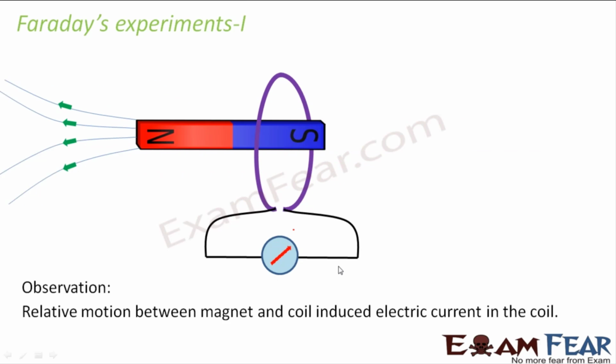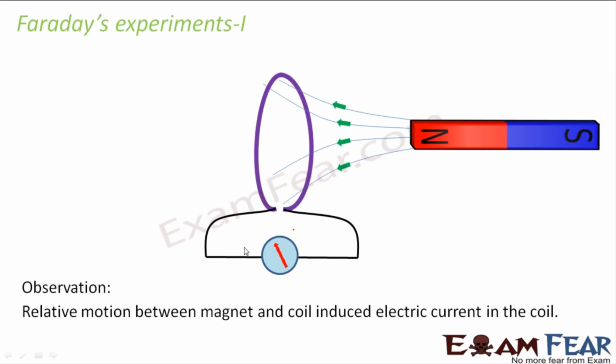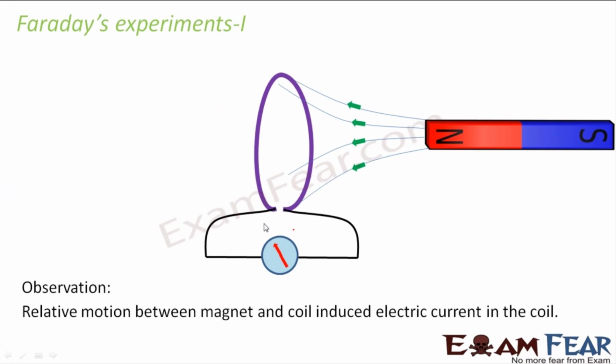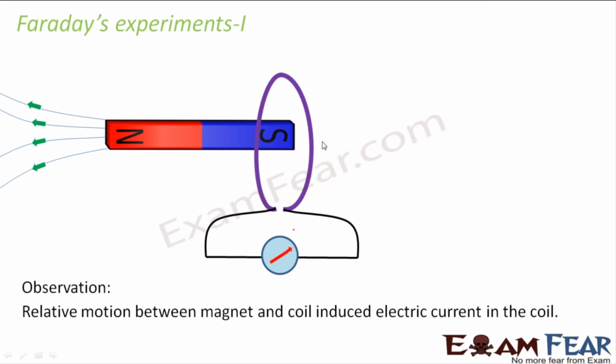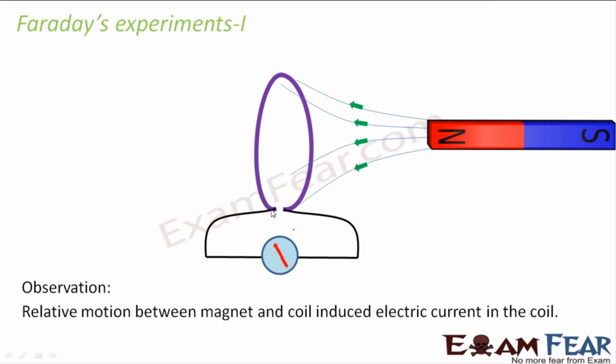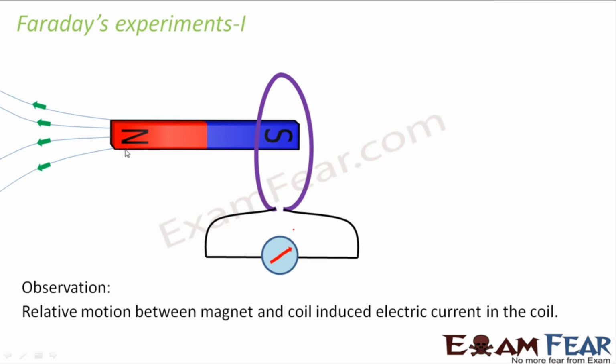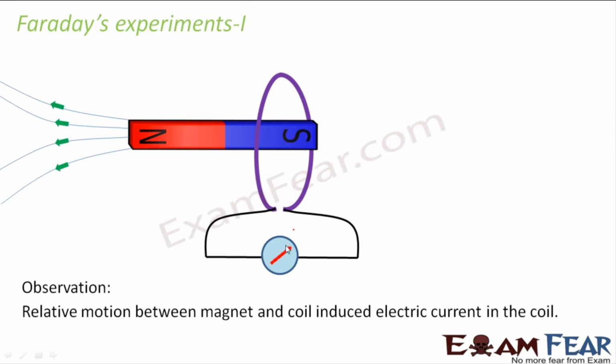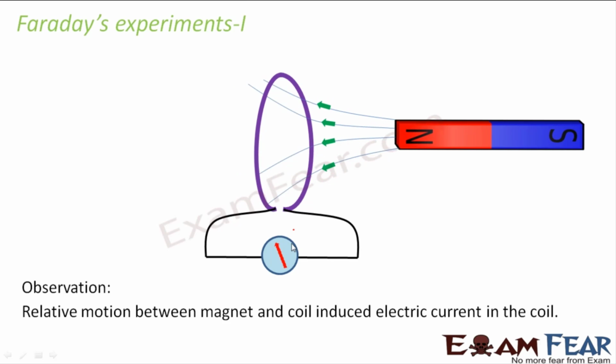Here if you see, in this coil, there is no source of current. There is no battery in this circuit to produce current. But as the magnet is brought towards the coil, there is a deflection in the galvanometer. And also as the magnet is taken away from the coil, the deflection in the galvanometer is in the opposite direction.